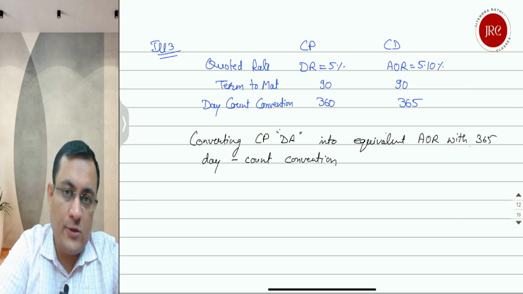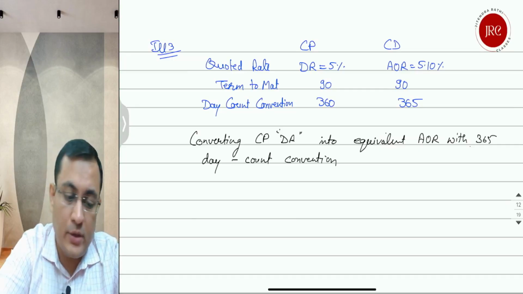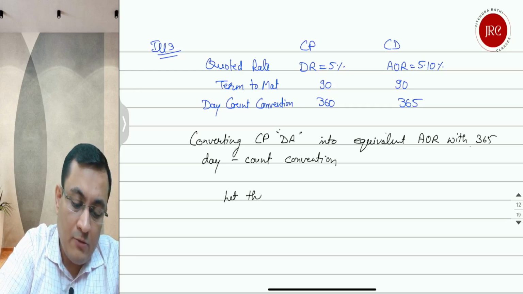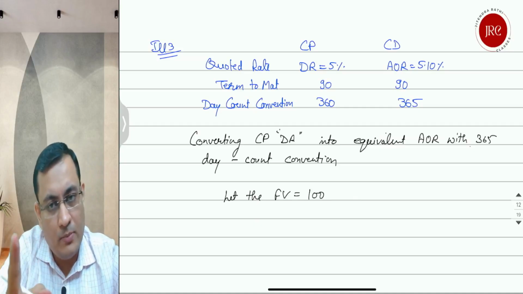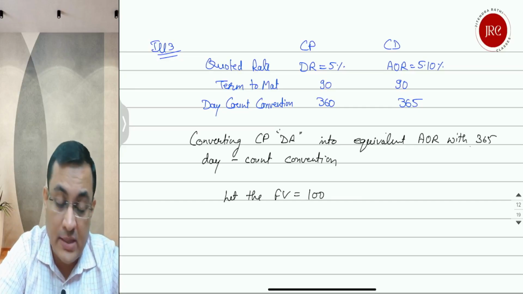So let's assume the maturity value. In case of CP, if the discount rate is quoted, we have to assume that the face value equals 100, because the discount rate is a percentage of face value, not of the present value.